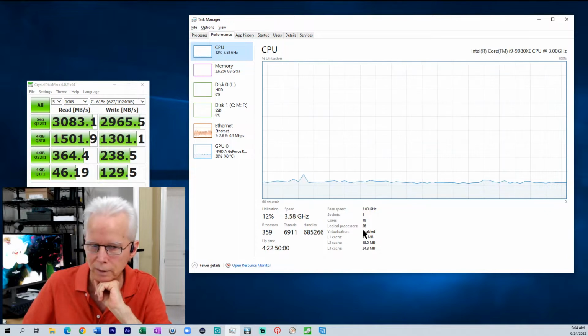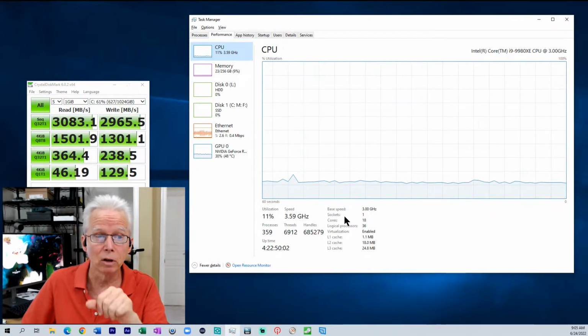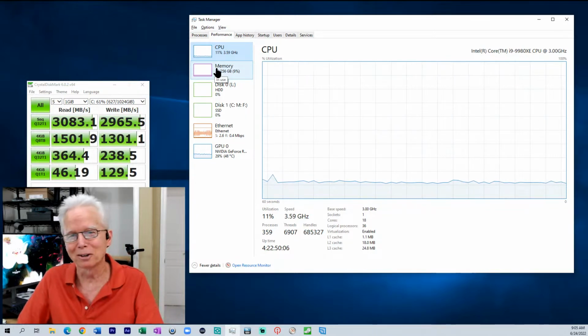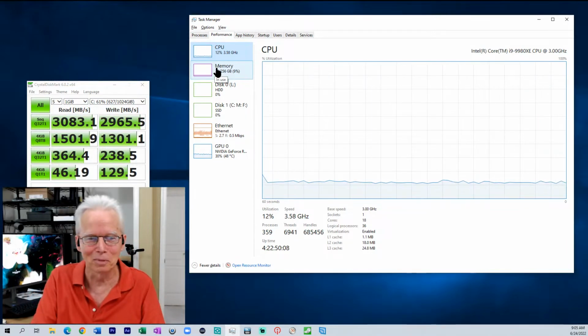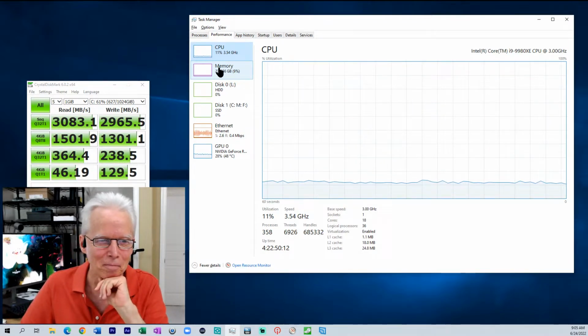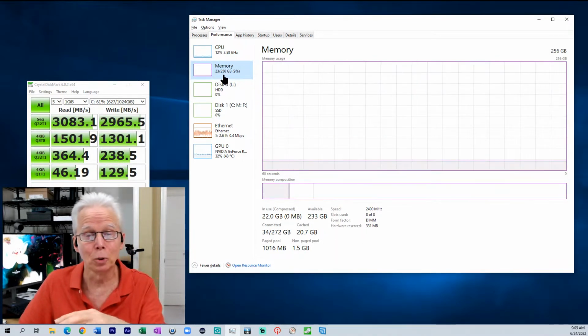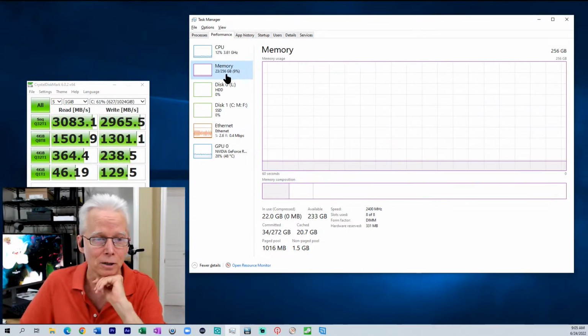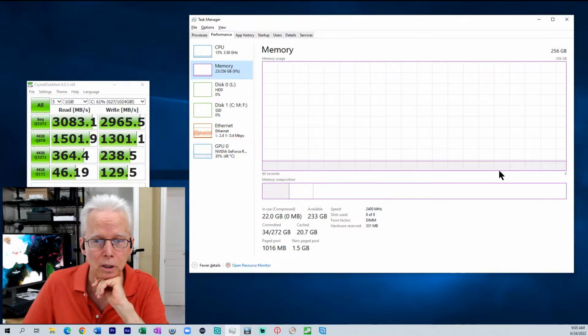I'm pretty sure I'm saying that right because, like I say, I haven't looked into this screen in that much detail. And I know I'm going to come across things here where I'm teaching something that I'll say, well, I haven't looked at that before. That's because I go into all of these tools with a specific purpose in mind, typically not hunting around for everything. Now here in the memory, we're showing how much memory is utilized right now.